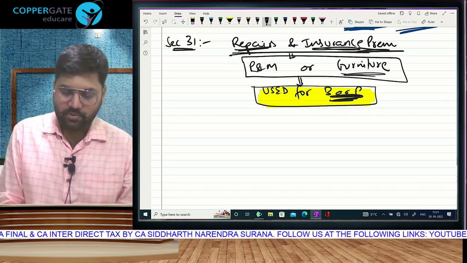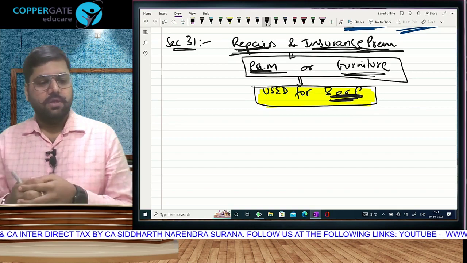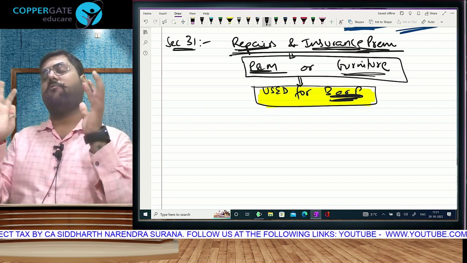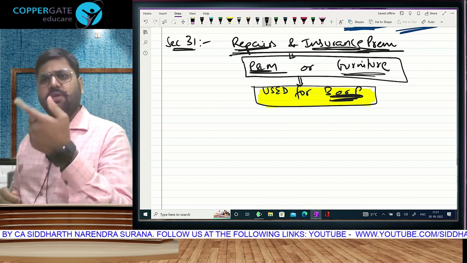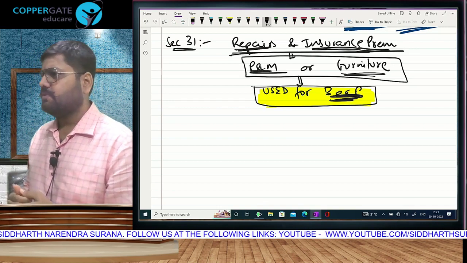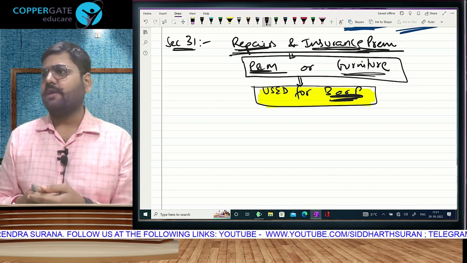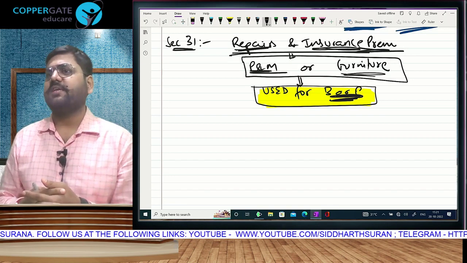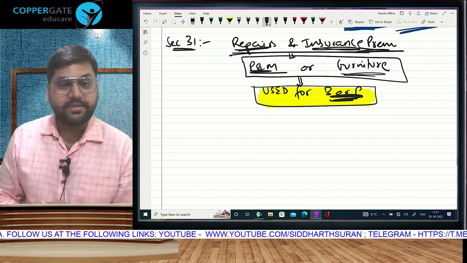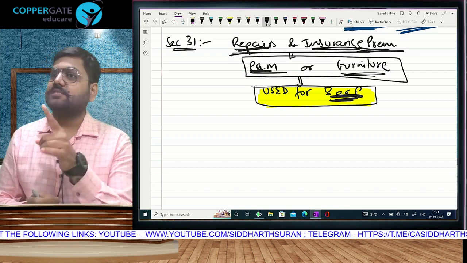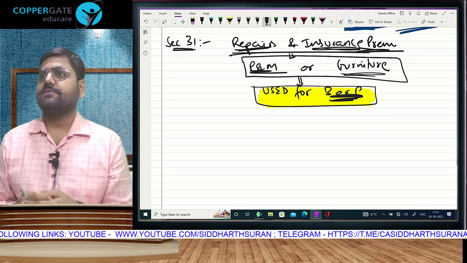ठीक है, let's come to plant and machinery. देखो, income tax में plant and machinery का meaning is a little different from what you perceive it as. You need to give me a minute of explanation here. Okay, income tax में plant and machinery does not mean only that factory का बड़ा बड़ा complicated machinery or the big cement mixers and etc. Income tax में plant and machinery is basically the same plant and machinery of Three Idiots.